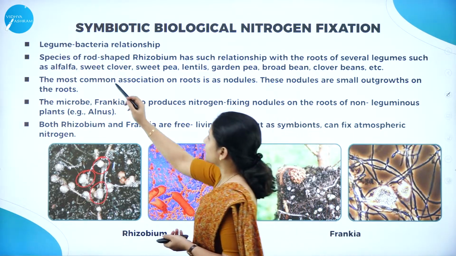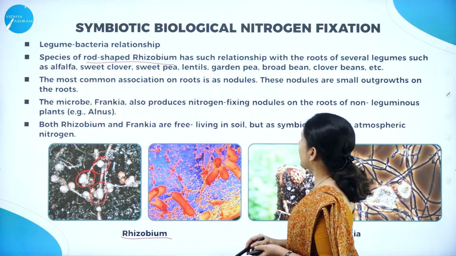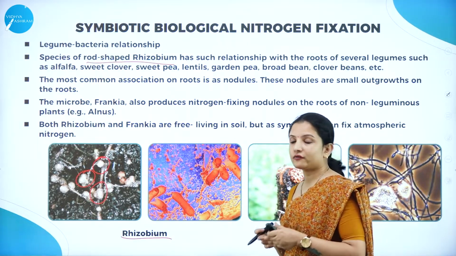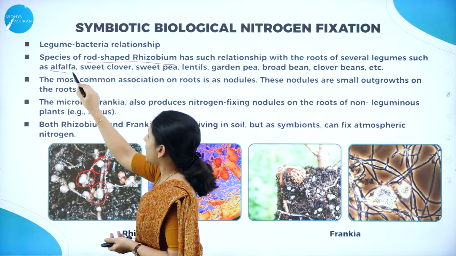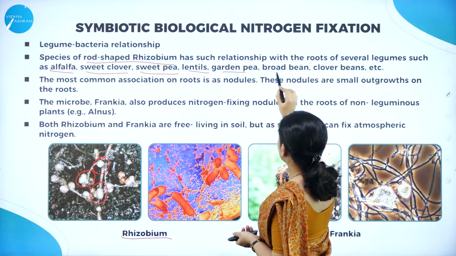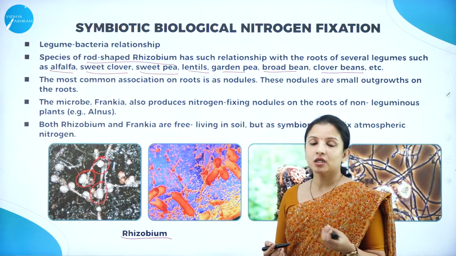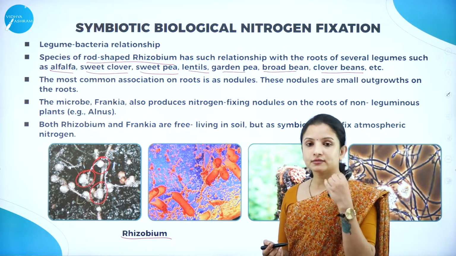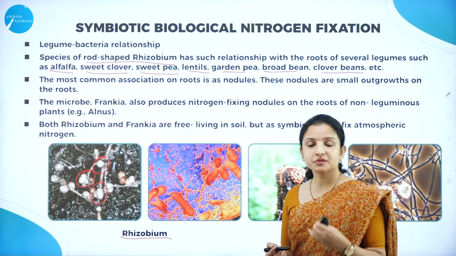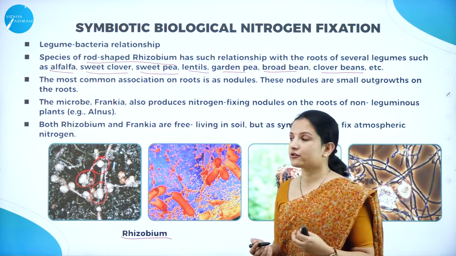Here the species of the rod-shaped Rhizobium bacteria, as you can see, has a very good relationship with the roots of a majority of the leguminous plants, such as alfalfa, sweet clover, sweet pea, lentils, garden pea, broad bean, clover beans, etc. All the bean varieties that are there have a good symbiotic association with the rod-shaped Rhizobium bacteria, which helps in the formation of the nodules in the root, and therefore helps in nitrogen fixation.